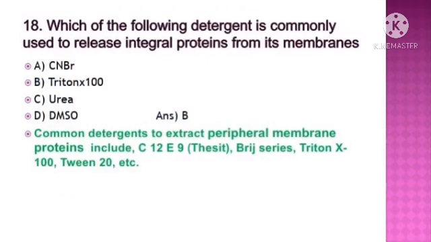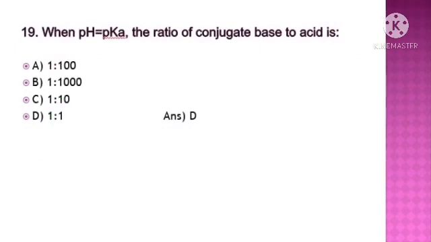Question number 18. Which of the following detergents is commonly used to release integral proteins from the membrane? The answer is option B, Triton X-100. The common detergents to extract membrane proteins include C12E9, Thesit, Brij series, Triton X-100, Tween 20, etc. Question number 19. When pH equals pKa, the ratio of conjugate base to acid is? The answer is option D, 1:1.